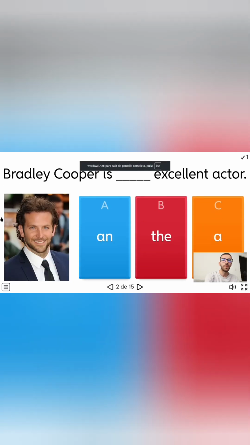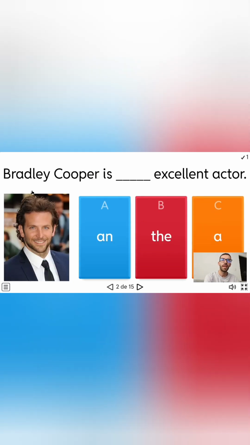Okay, if we continue in this exercise, the next sentence says, "Bradley Cooper is (gap) excellent actor." Something important in particular is that we have some exceptions or things we need to consider. What I'm talking about is that when we talk about professions or occupations, we need to use "an" or "a" depending on the word we're selecting.